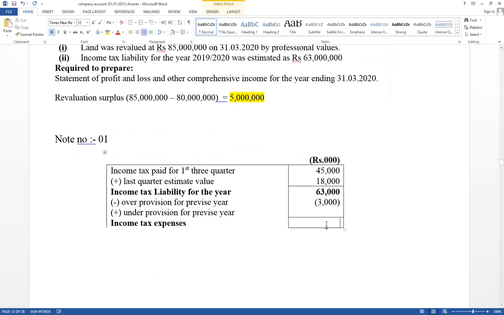Then as expense, the income statement should include the value after deducting over provision. Therefore, this is the value that should be considered as expense. When we are going to prepare the income statement, 60,000 should be included as expense. And this year's last quarter estimate value should be included under current liability. But there's the statement of profit and loss and other comprehensive income.